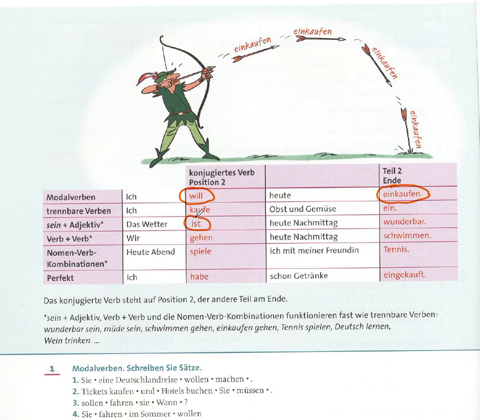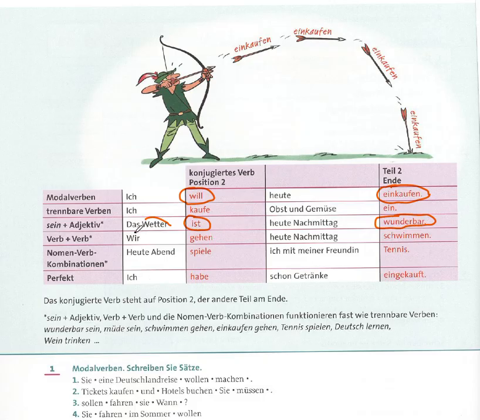As we mentioned, the verb sein, be or to be, comes in position second. This is the second position, and it is followed by the adjective. Heute Nachmittag wunderbar, this is the adjective. The weather is wonderful. So a simple structure: subject plus sein plus adjective. This is the subject, and the sein and the adjective.